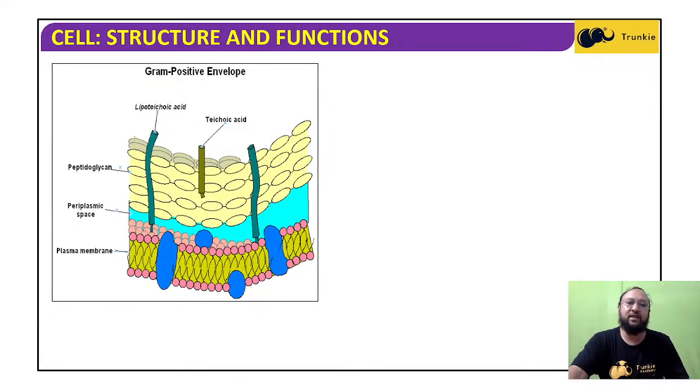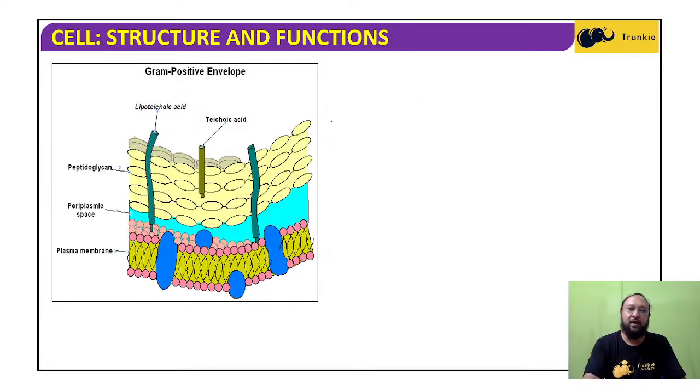Lipoteichoic acid is there, teichoic acid, and peptidoglycan. Peptidoglycan is a kind of chemical substance. There is also a periplasmic space next to the plasma membrane. The innermost layer, right after the cytoplasm or protoplasm, is the plasma membrane, which is common to all living cells of all living organisms. After that, the periplasmic space is there, and then the peptidoglycan.